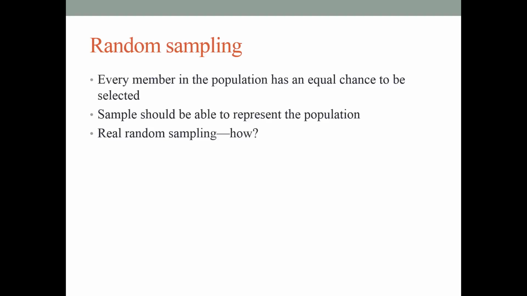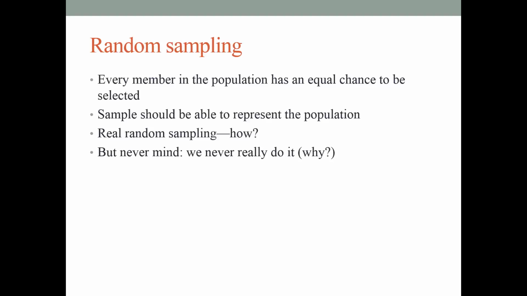They don't go to the library, right? So that's not real random sampling. The real random sampling is you have to pull out every single student's name and randomly pick up the students, which is a huge trouble.